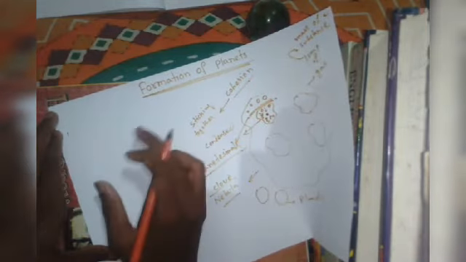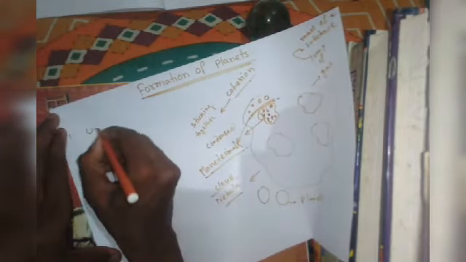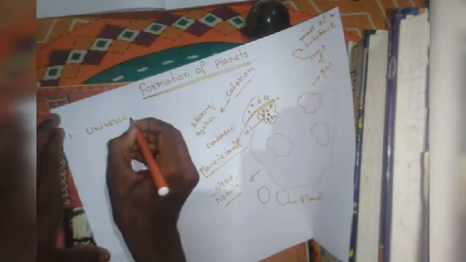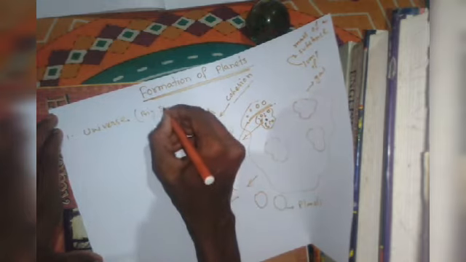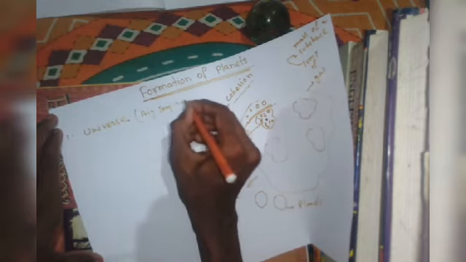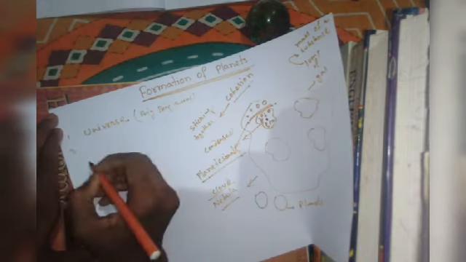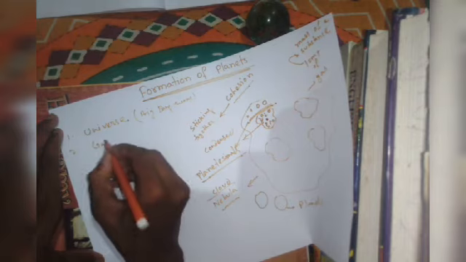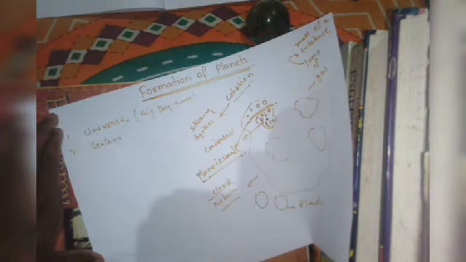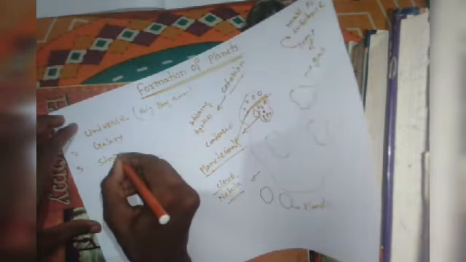So if you try to understand about the formation of planets, the first important thing is that we should have a clear concept about our universe, how it originated. For that purpose, we should know Big Bang theory. Later on, the most important thing that we have to know is how does a galaxy start to form. About galaxy we have to know. So the next thing we have to know is how does a star start to form.